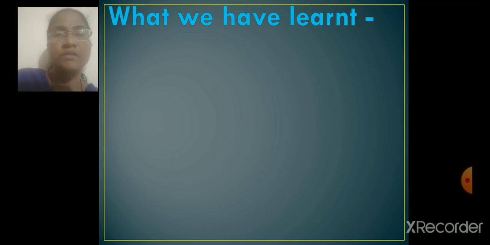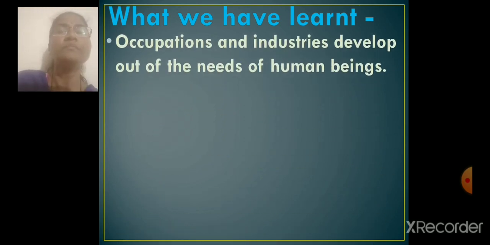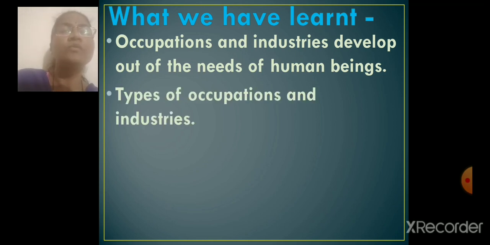What we have learned, okay, this is the last part of the lesson. What we have learned in this lesson: occupations and industries develop out of the needs of human beings. Types of occupations and industries.